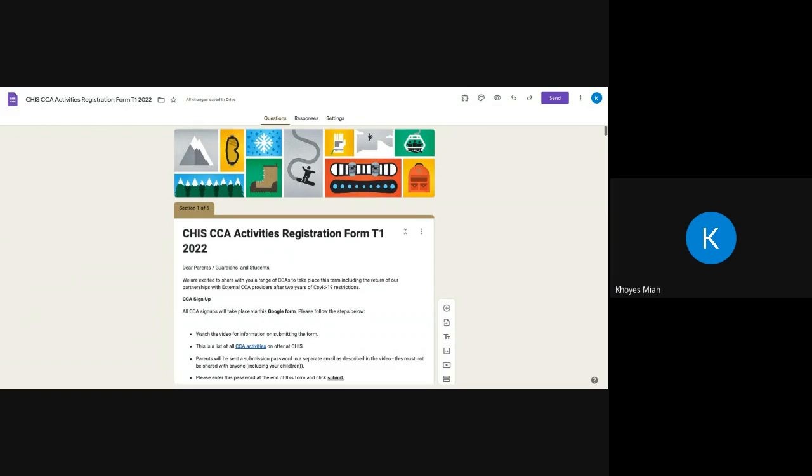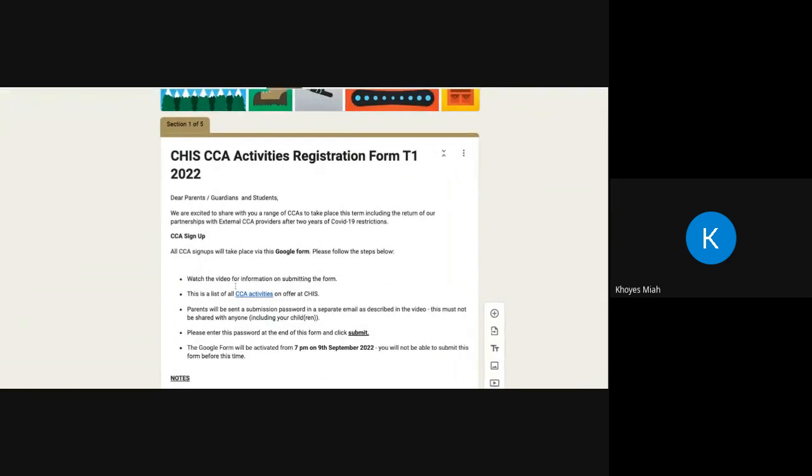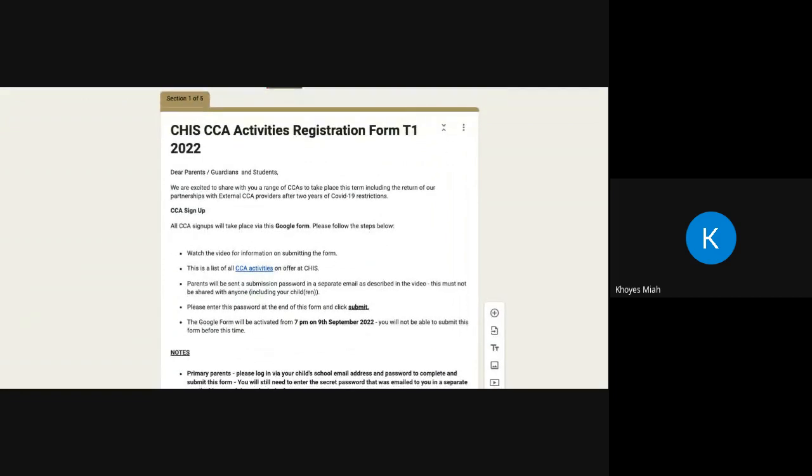So when you get your Google form, you will receive this first page that you see in front of us. Now, it's really important that you read through all the information that we are providing on these, because every bit of information is important. So it says over here, CCA sign up. All CCA sign-ups will take place via this Google form, so please make sure you follow the steps below. Number one, watch the video for information on submitting the form. This is exactly what we are wanting to show you now.